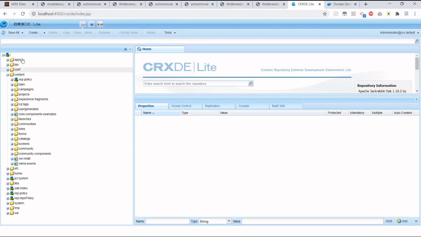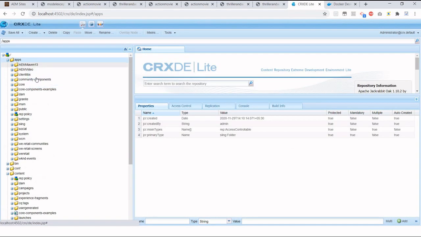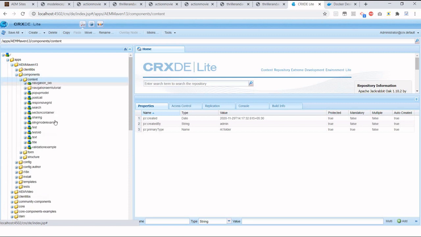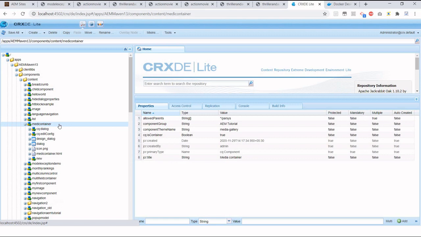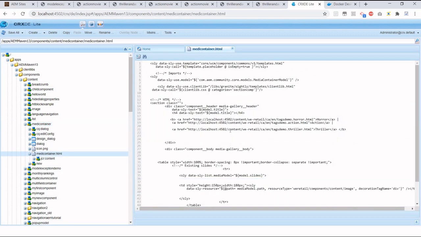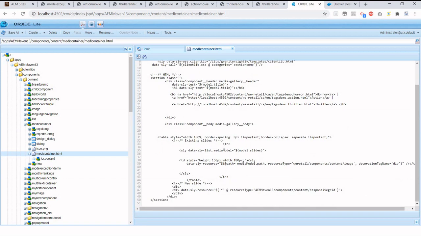So my component is here, media container. Basically I'm iterating the slides I'm getting from the Sling model, and I'm injecting into it using data-sly-resource, adding that resource itself.